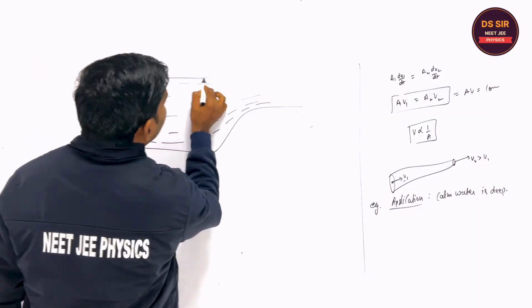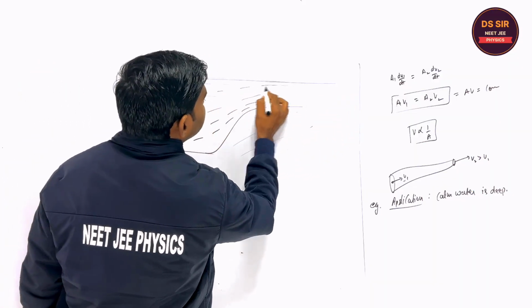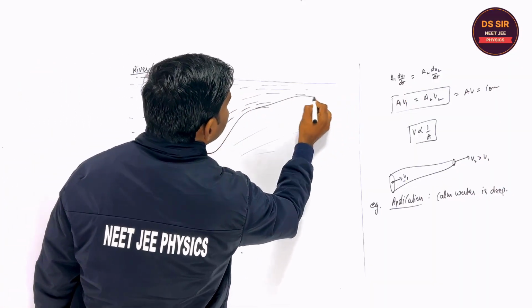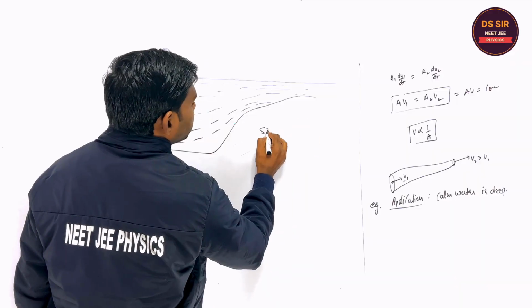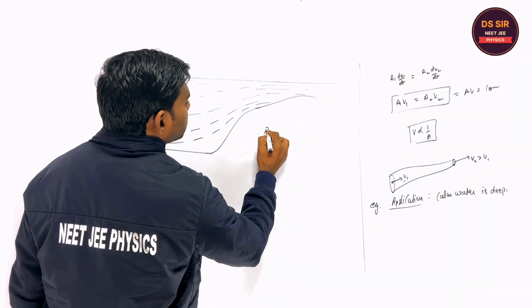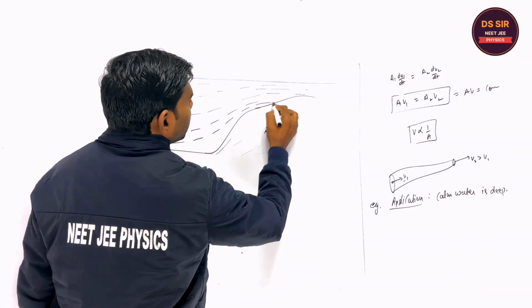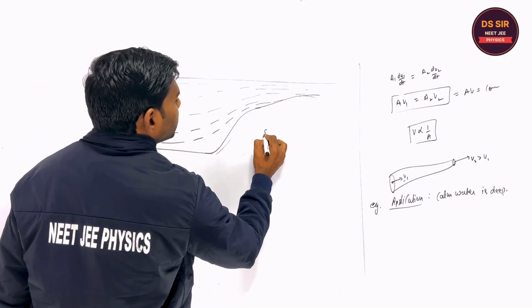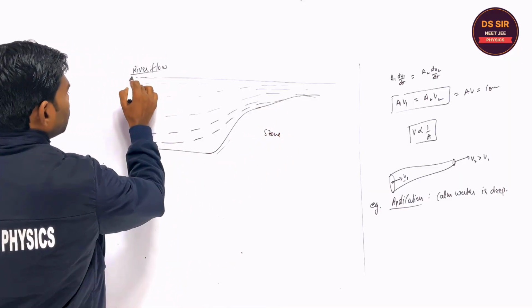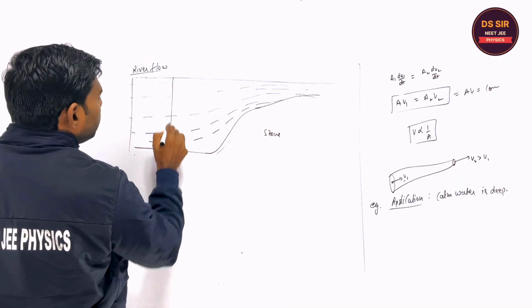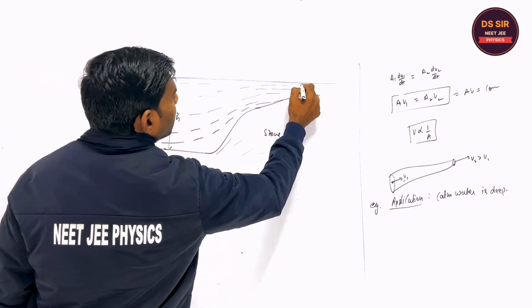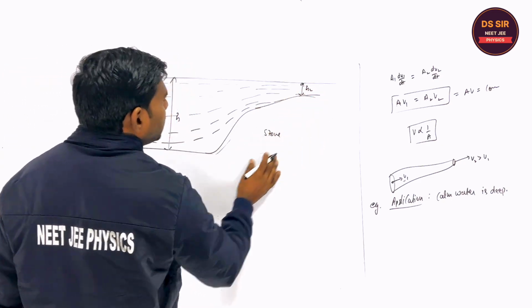So this is the horizontal level which will remain the same, right? Suppose this is the stone, or the rock, you can assume, here. So this is the height over here, and this is the height over here. Is it clear or not? You tell.